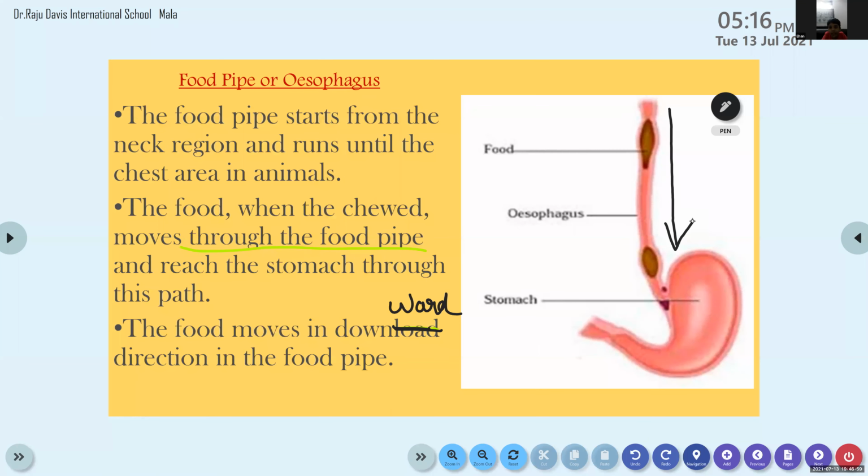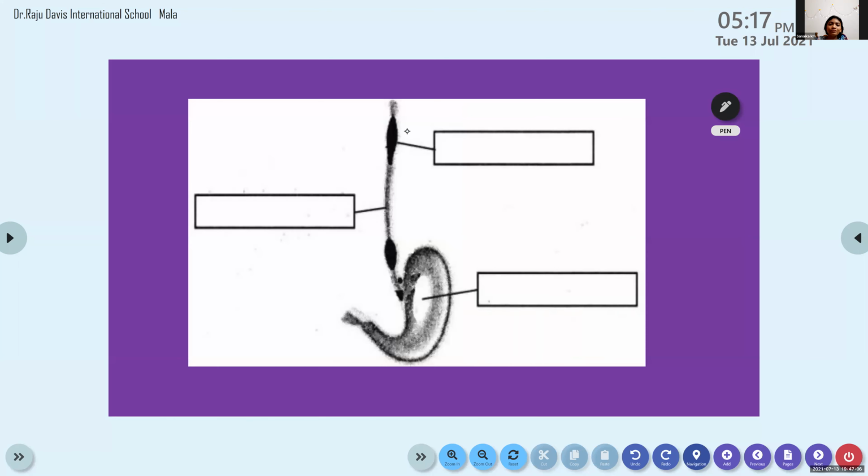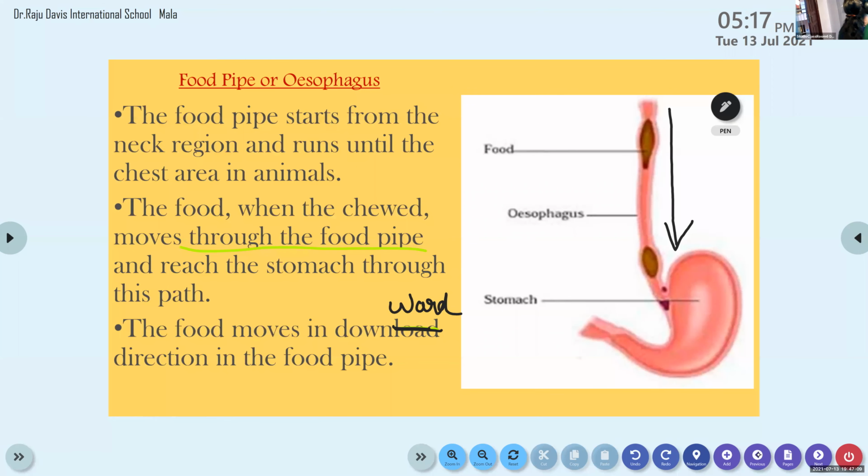I'm finished. Right? Okay. So where does the food pipe start? The food pipe starts from the neck region. It starts from the neck region and runs along the neck and the chest. It ends at the chest area in animals. It is through the food pipe, or the esophagus, that the chewed food passes, and thereby it reaches the stomach.